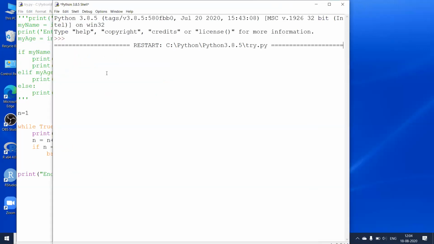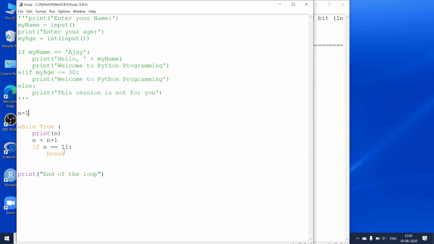Execute this. Now you can see these numbers are getting printed. From 1 to 10, I've got the numbers. As soon as the value of n is 11, I'll terminate the loop. And how do I terminate the loop? Using the break keyword. Again, break is a keyword. You cannot use this keyword to define a variable.